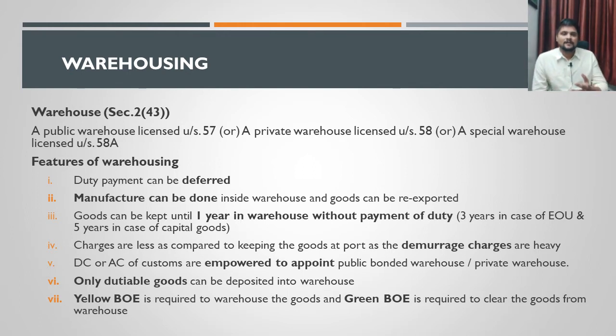Next one is, even though the goods are warehoused, there have to be some charges paid on that. See, nothing comes for free in our world. So if the goods are kept in a warehouse, it means that the importer is availing the services of the warehouse keeper. For that, the godown rent or warehouse rent has to be paid by the importer. Second one is, interest also has to be paid on that. That we will discuss in the upcoming slide, when the interest has to be paid. So if you take all these charges together, these charges are considered to be lesser than if the goods are kept in the custom station itself.